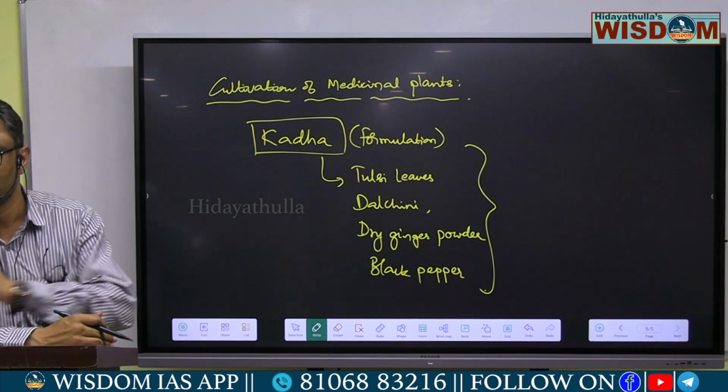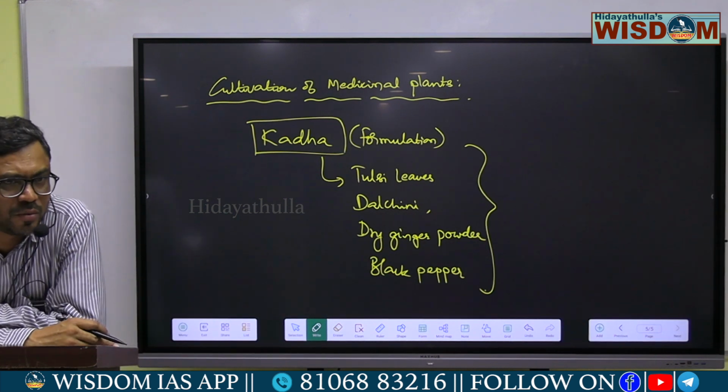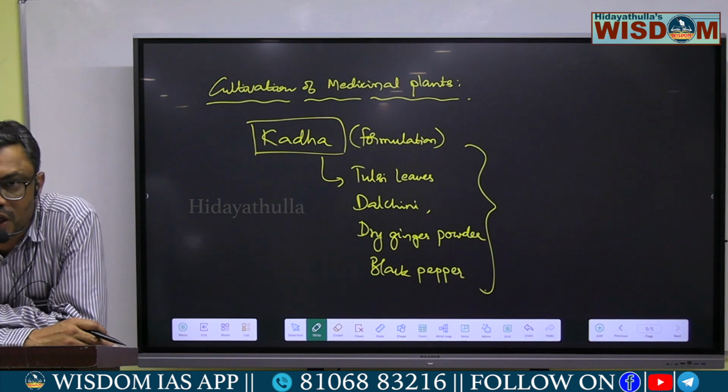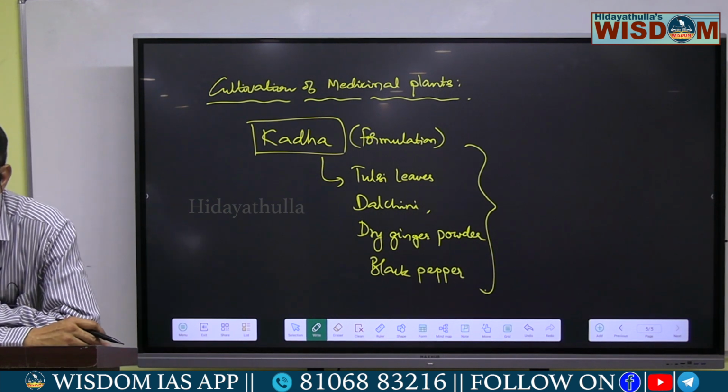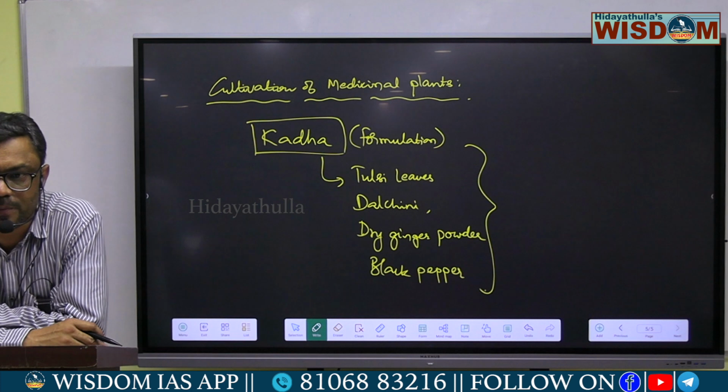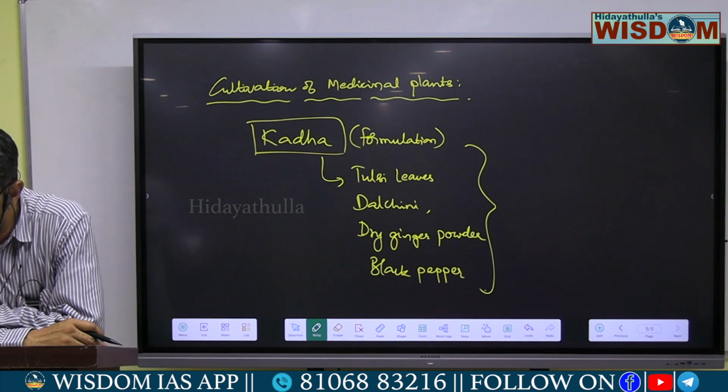All these are herbs, products of herbs. So these substances will boost our immune system.